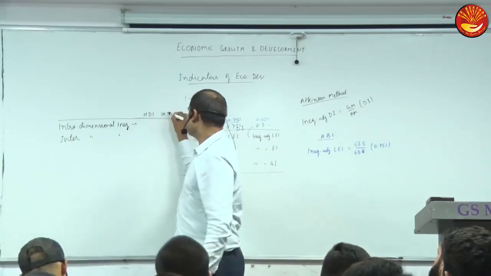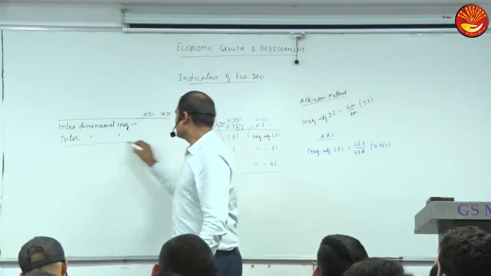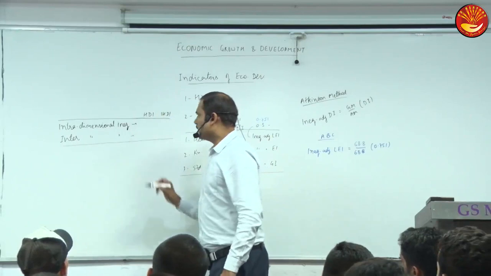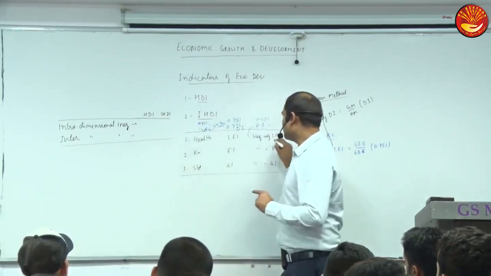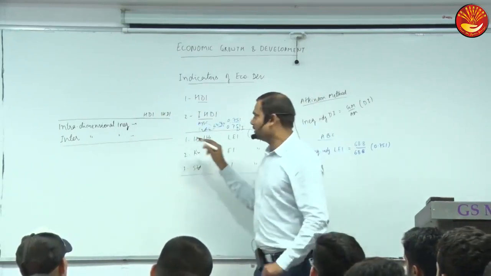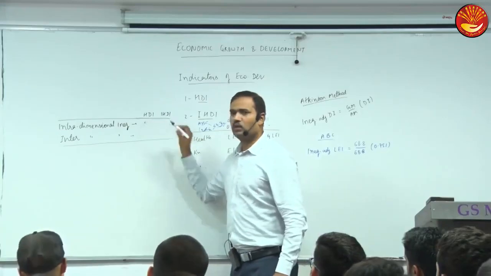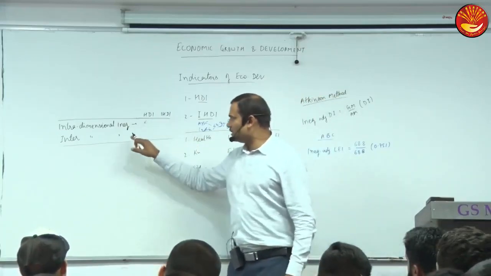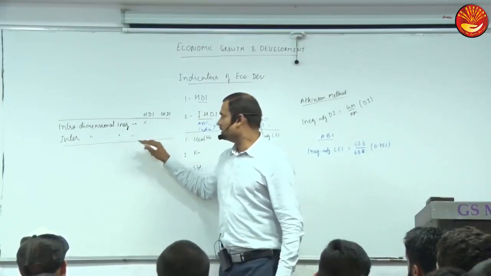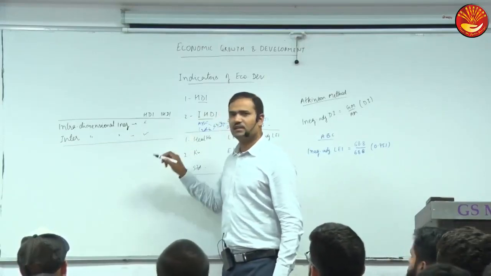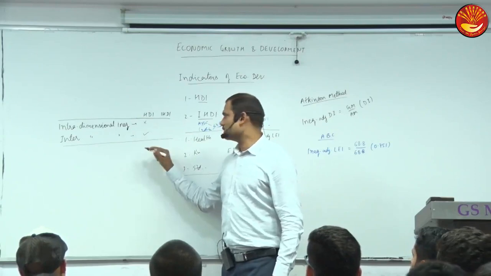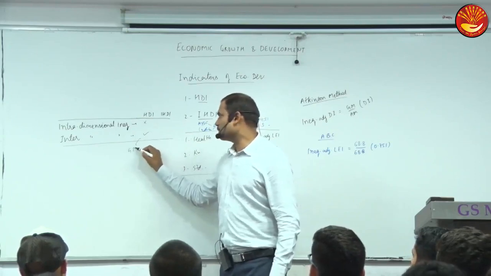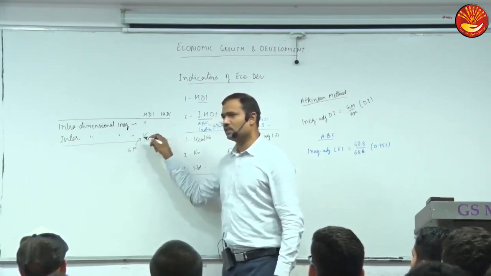Now HDI and IHDI. What about HDI? Does HDI consider intradimensional inequality, yes or no? No. It is based on the average only. Does it consider interdimensional inequality? Yes. Why? Because of the GM. This is because of the geometric mean, which we changed to from 2010.